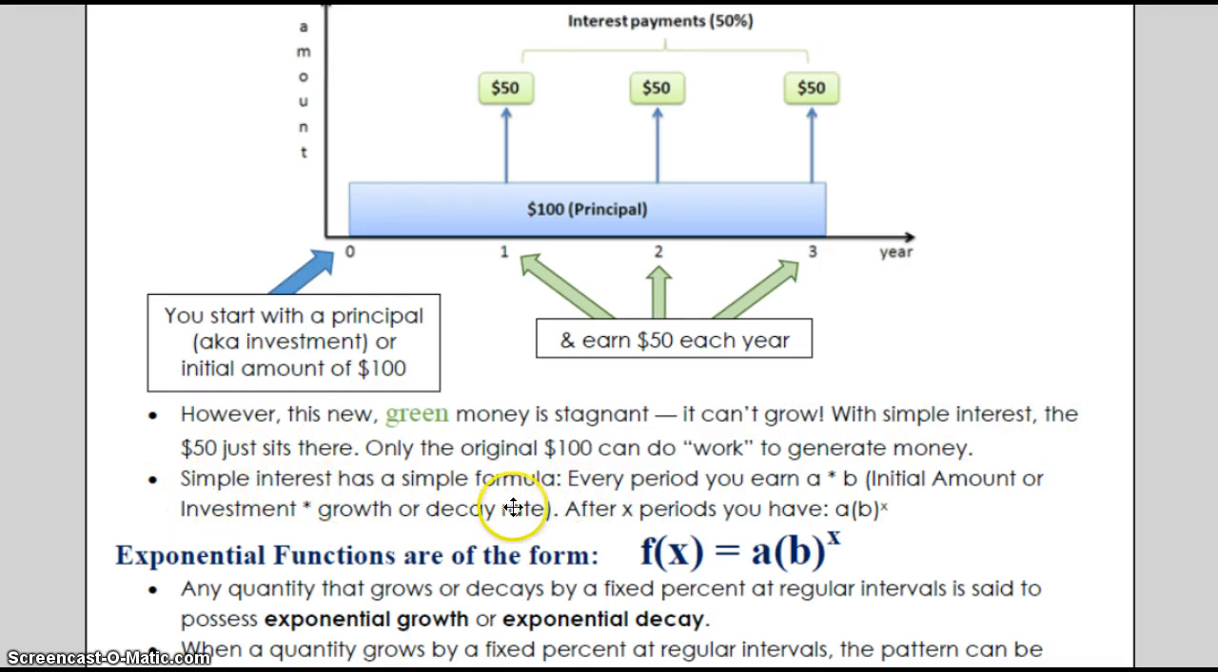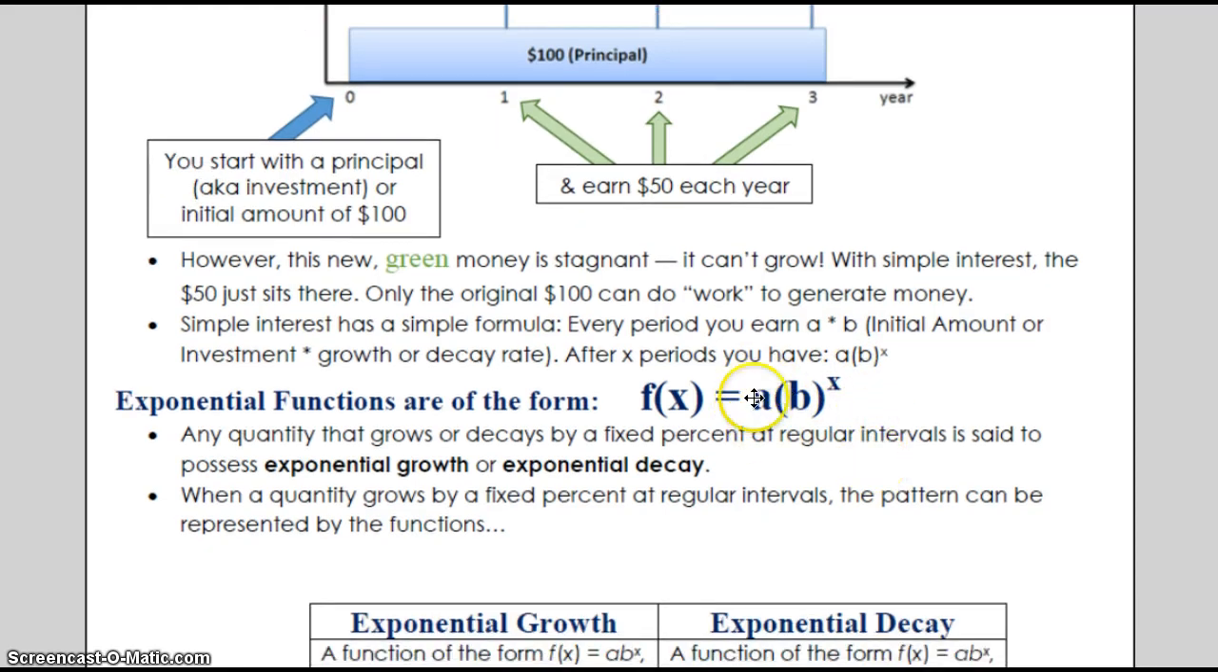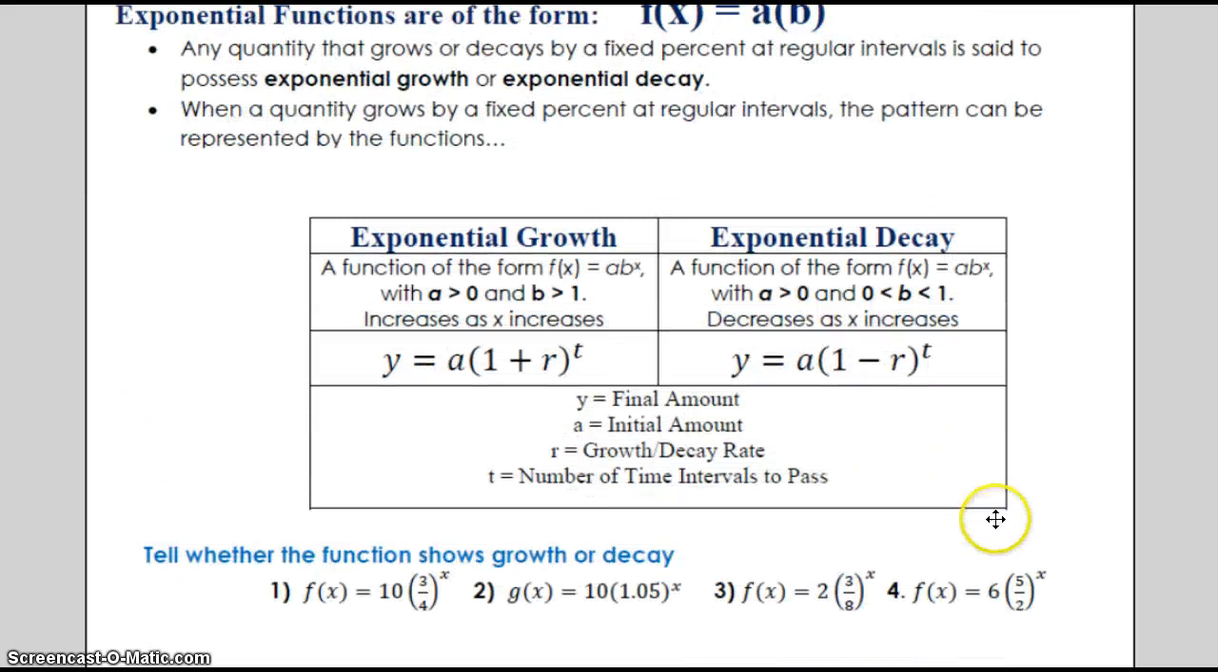So simple interest has a simple formula. You earn A times B. So the initial amount or the investment times the growth or decay rate. So it's A times B to the whatever power, so that initial A times your growth or decay. So here are the formulas that we're going to be using for these simple interests, depending upon if we're growing or if we're decaying.